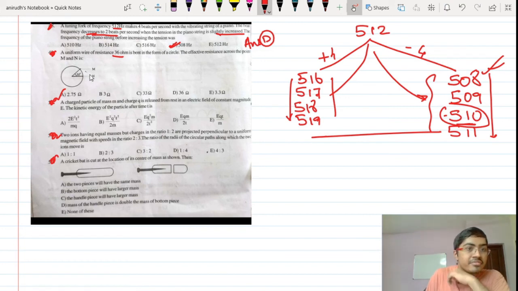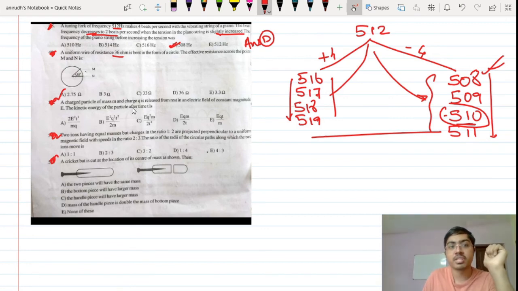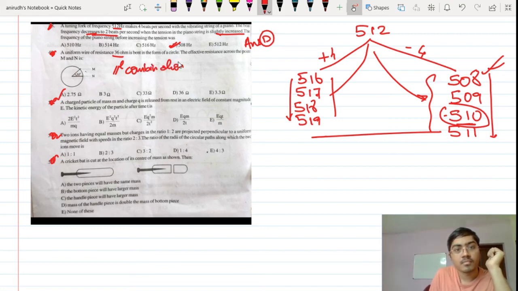So yes, if current goes through this, then it comes over here and then it comes through this, and it also can go through this and this. That means there are two pathways for the current. This is a parallel combination. Okay, now we are supposed to find the value of the resistance of these parts.